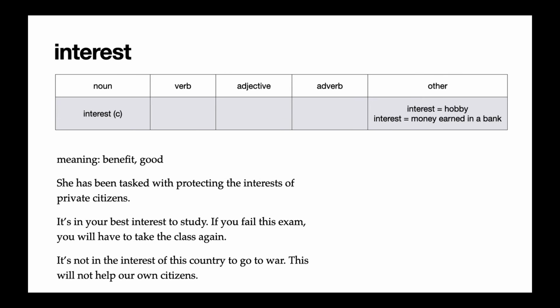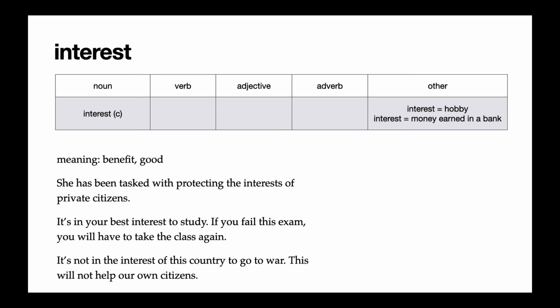Our next word is interest. Now, interest has several different meanings. You probably already know that interest could mean a hobby, something that you like to spend time doing, like reading books or listening to music. Interest can also mean money earned in a bank. But in the reading, interest meant a benefit or a good. Kamala Harris protected the interests of private citizens. The interests of private citizens mean the benefits, things that bring good results.